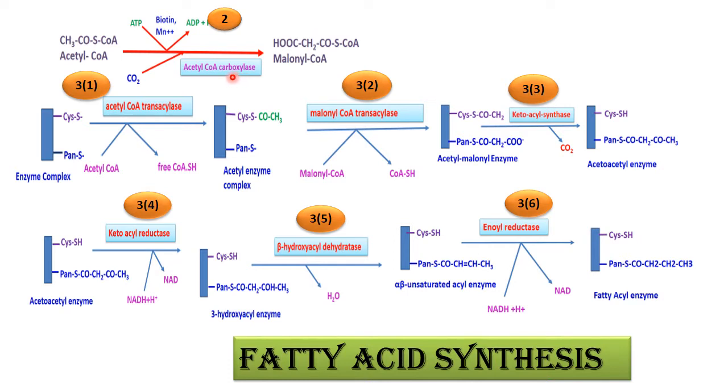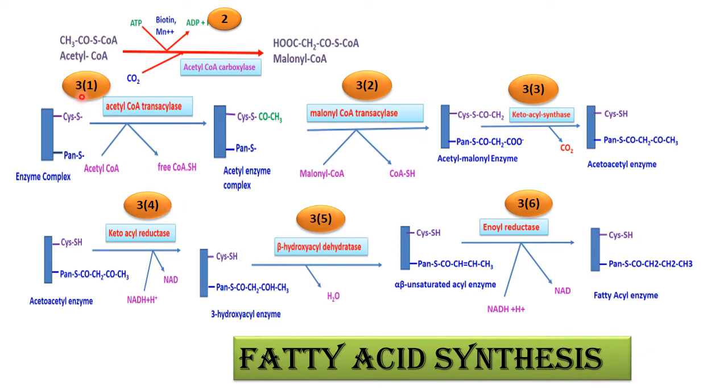The first step in fatty acid synthesis is the migration of acetyl coenzyme A. It is transferred from mitochondria to cytosol, because fatty acid breakdown, that is beta oxidation, occurs in mitochondria, whereas fatty acid synthesis occurs in cytosol.